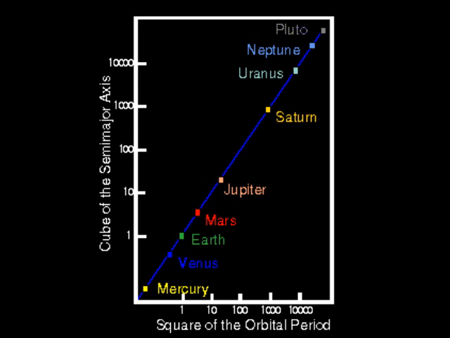The law states that the square of a planet's period of revolution is proportional to the cube of the semi-major axis of the ellipse. Put in other words, the ratio of the square of the revolutionary periods for 2 planets is equal to the ratio of the cubes of their semi-major axes. This law implies a direct relationship between a planet's revolutionary period and the radius of the orbit. The period increases when the radius of the orbit increases.